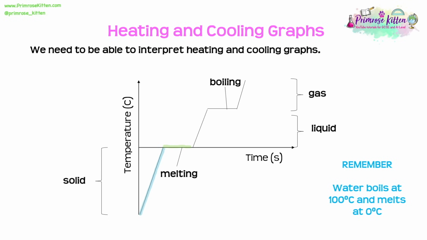Now the flat regions, these horizontal regions, are where we have changes in state. And so here in this case, we're going to go from a solid to a liquid. And all of that energy is going into breaking the bonds. Nothing is going towards increasing the thermal energy store. So then we go on. We've broken all of those bonds, and now we have a liquid whose temperature is increasing, until eventually it reaches another point.